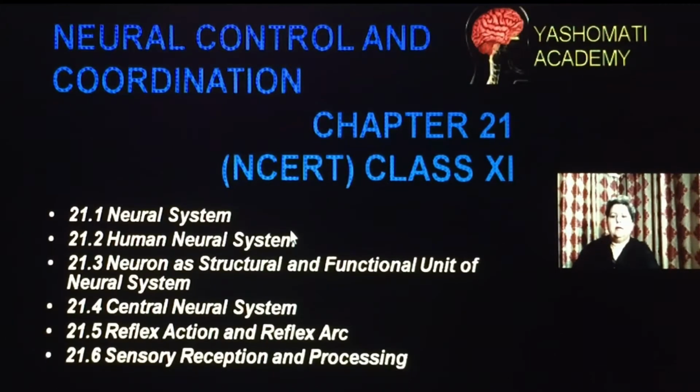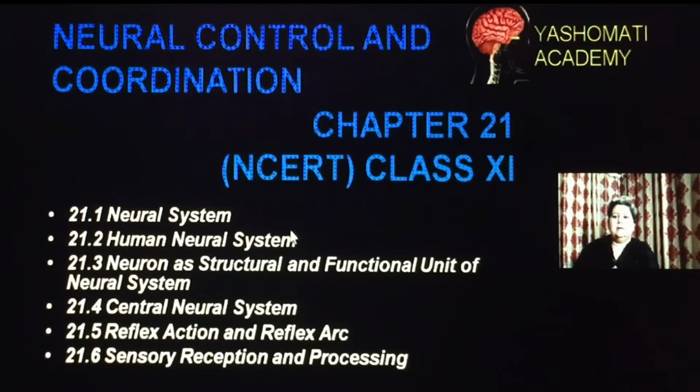Hello everyone. Today we are going to take an overview of lesson number 21, which is given for the class 11 syllabus, and the name of the lesson is neural control and coordination. In this lesson I have taken the content from the NCERT book and added wherever it was necessary. So we will be taking an overview of this lesson so that we can understand the learning objectives of this lesson.